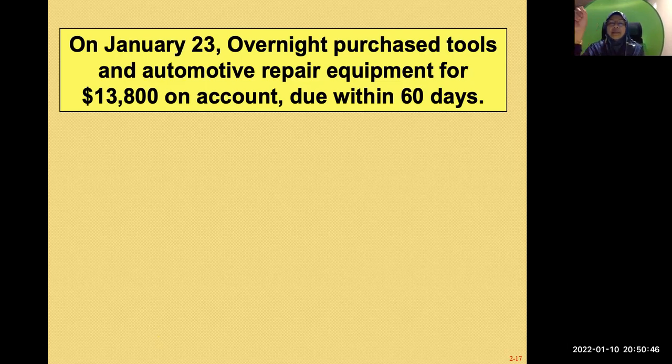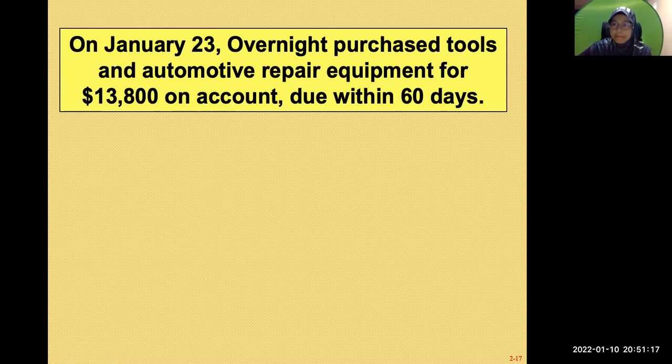So what happened actually? What increased? The liability. Liability increases. So what about the debit side? The asset, because what increased? The capital stock? No. Why capital stock? Capital stock is not an asset. What do you buy here? You purchase tools and automotive repair equipment.